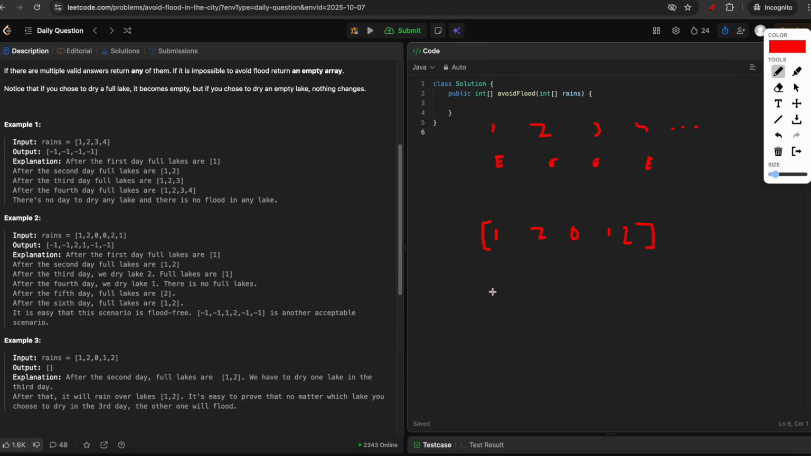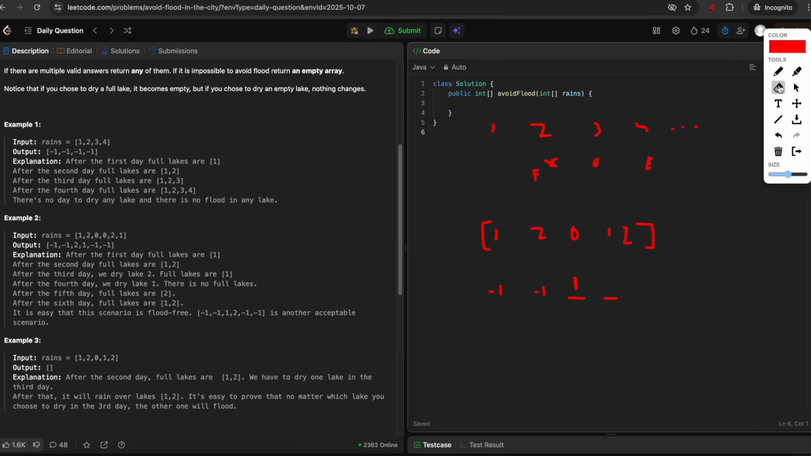So first lake 1 is filled, then lake 2 is filled. Now here we have 0. So as of now we won't do anything because we don't know which lake we want to empty. Now when we are here, we see that lake 1 is already full. So that means we should have emptied the lake 1. So in this 0, we will pick lake 1 to be emptied.